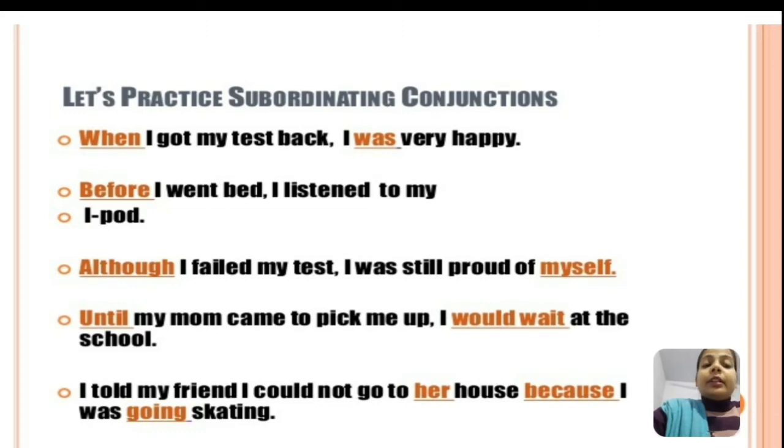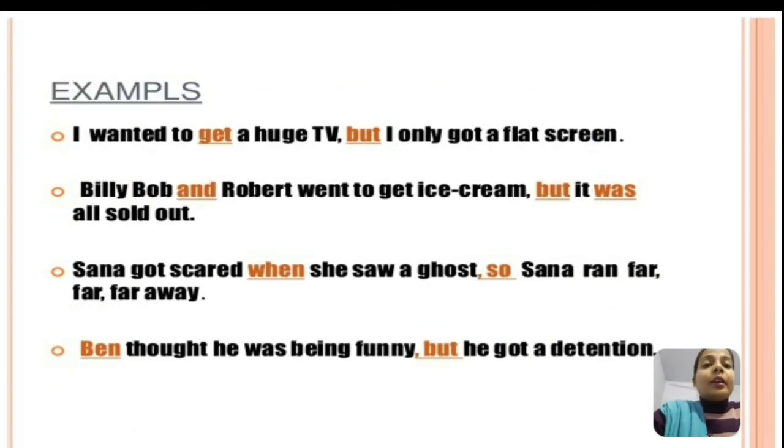So here the second part, because I was going skating, is a dependent clause, and because is the subordinating conjunction. I hope, dear children, you are able to understand how we use subordinating conjunctions in joining two different clauses. Now let's see some more examples.